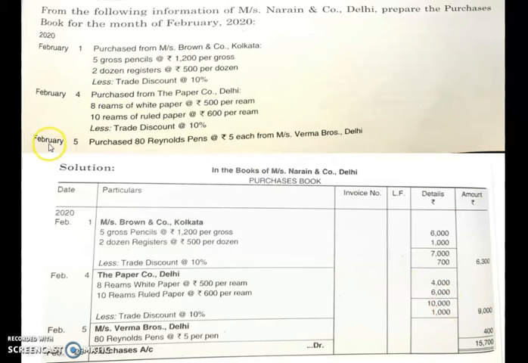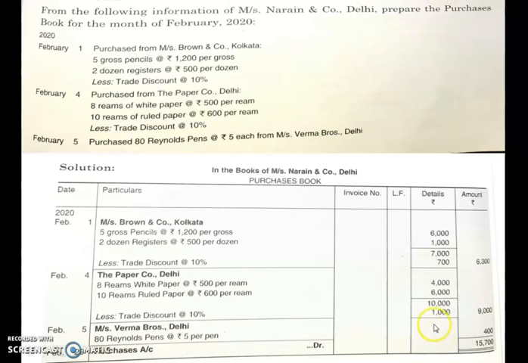Next transaction is on February 5. Purchase 80 Reynolds pens at the rate 5 each from Messrs. Verma Brothers, Delhi. See children, only one item is there. So it is a credit. It is not mentioned that it is a cash transaction, and the name of the company is also given to you. So you can understand from this it is a credit transaction. We have to record it in the purchase book. So February 5, Messrs. Verma Brothers, Delhi, 80 Reynolds pen at the rate of rupees 5 per pen. So 80 into 5.